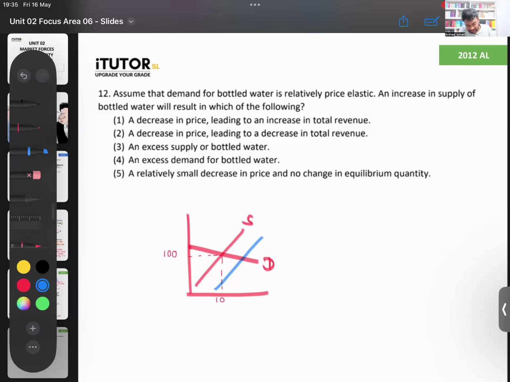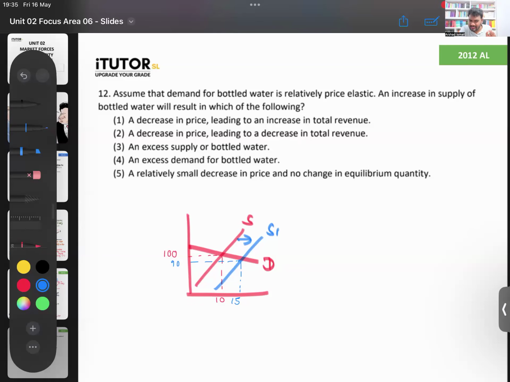What would have happened to price? What would have happened to quantity? The price has fallen a very little, let's say 100 would have come down to 90. Very small fall in price. But the quantity has gone up a lot, so let's say quantity has gone to 50.